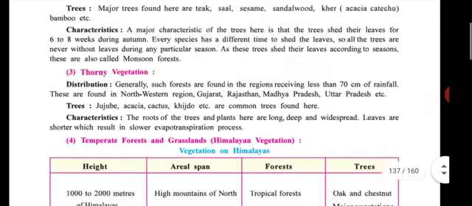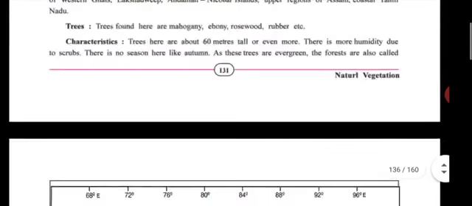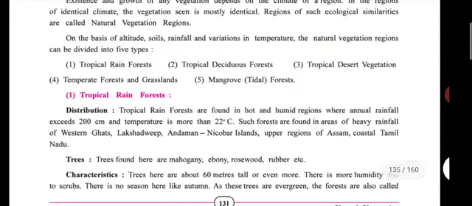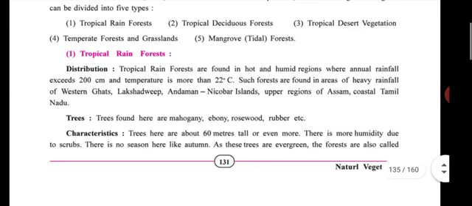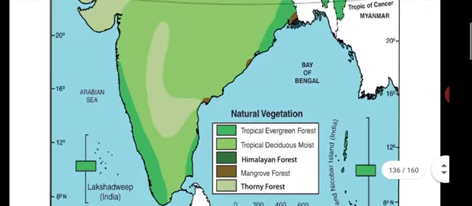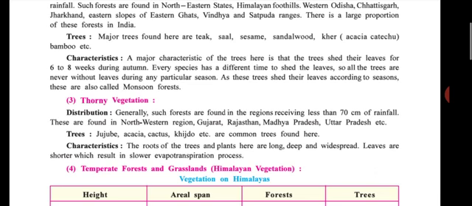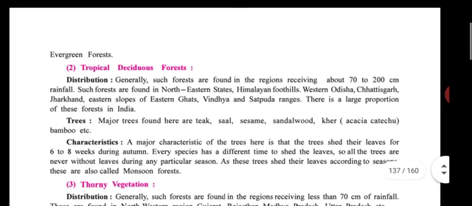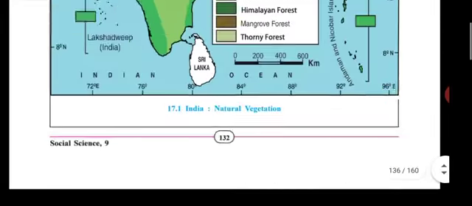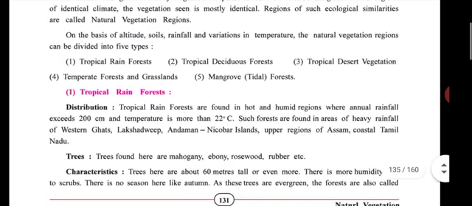Okay, so here we have done the three types of vegetation. The first is tropical rainforest, the second is tropical deciduous, and the third is thorny vegetation. The third type requires 70 centimeter or less rainfall, the second 70 to 200 centimeter, and the first more than 200 centimeter rainfall, and temperature is 22 degree Celsius.